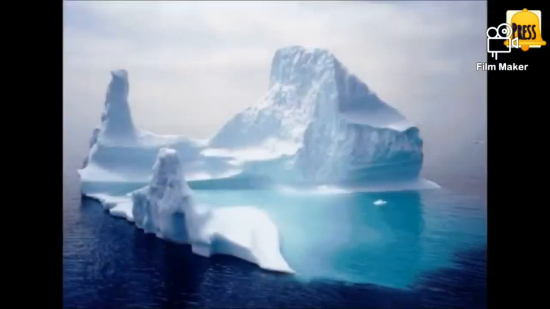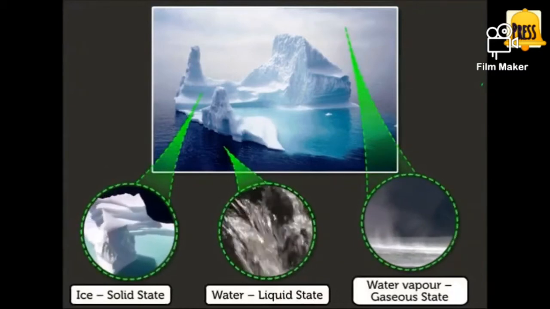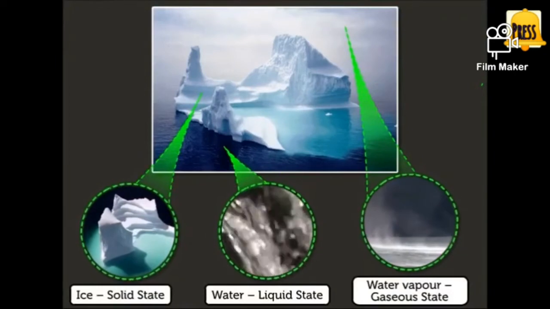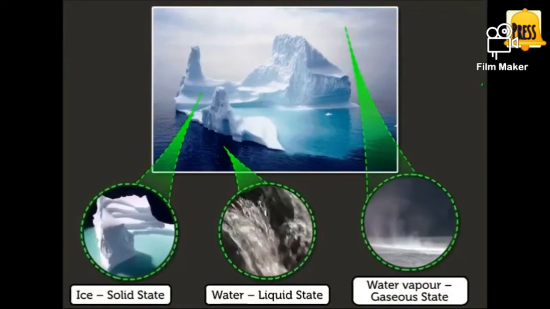Water is the only substance on Earth that naturally occurs in three different forms: as ice, solid state; water, liquid state; and water vapor as gaseous state.